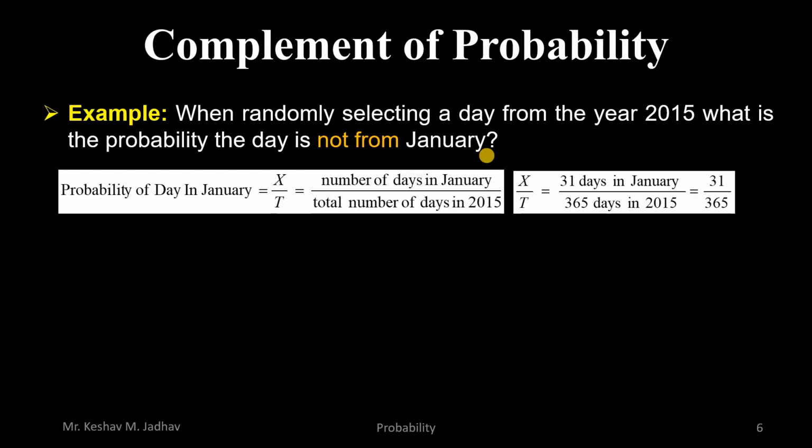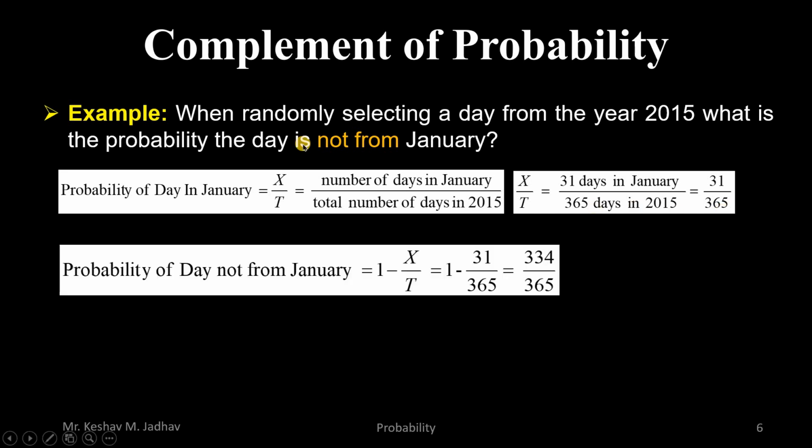We have calculated the probability of selecting a day from January, which is 31 divided by 365. Now we have to calculate the probability of selecting a day which is not from January. The formula for that: probability of selecting a day which is not from January is equal to 1 minus probability of a day in January.